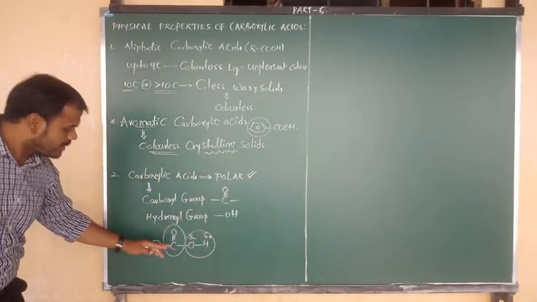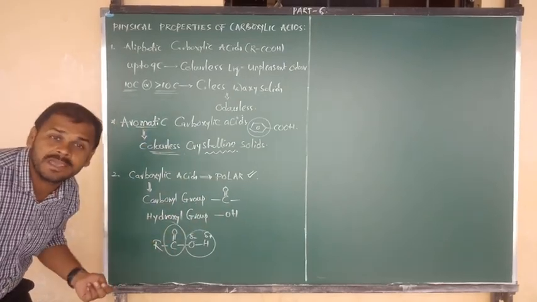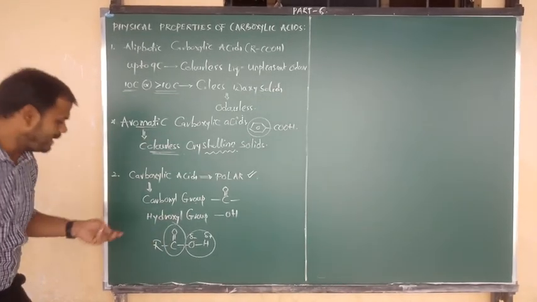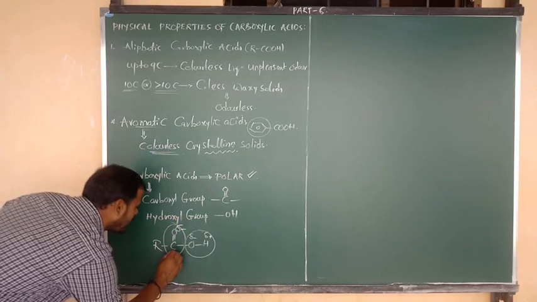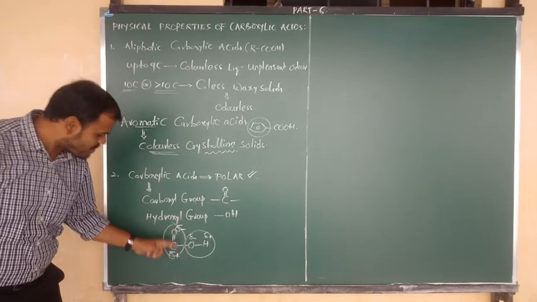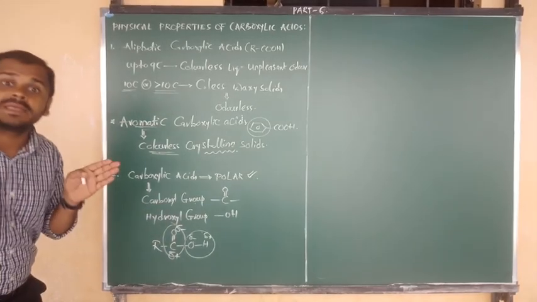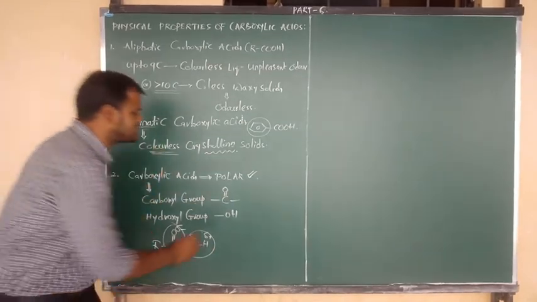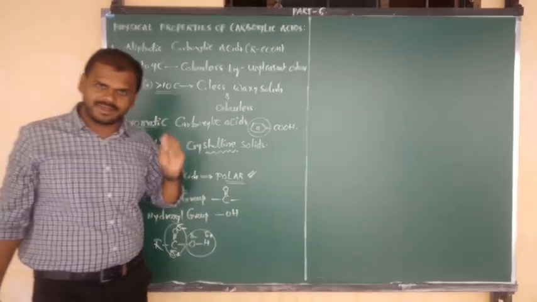Similarly, there is the carbonyl group. What is the formula? C double bond O. Again here also we can say the same thing. As compared to carbon, oxygen has more electronegativity. Oxygen can withdraw the electrons, so it carries a partial negative charge, and carbon donates the electron, so it carries a partial positive charge. So here also plus and minus are there. So with the presence of a polar carbonyl group and a polar hydroxyl group, overall we have to say that carboxylic acids are polar in nature. I hope you understand this clearly.